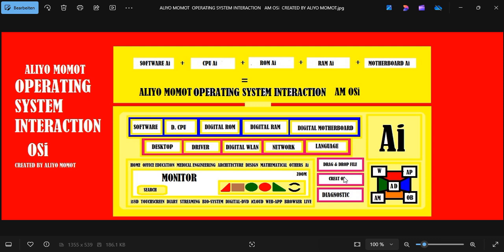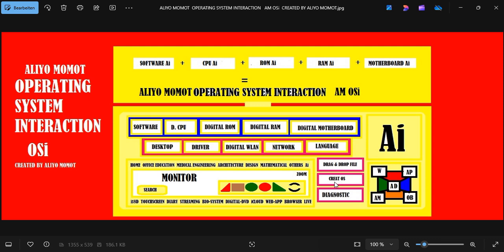So what you have to do is drag and drop files into this place. For example, your software will be installed, your drivers will be installed, your digital WLAN, your network system, and your language will be installed. After all this, you see all the software and all the ramifications will start working properly, and you can create an OS if you want to create a new OS.